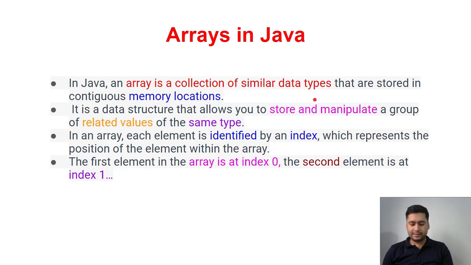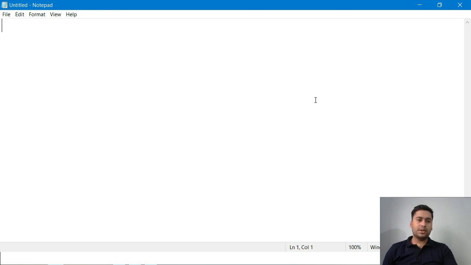Now, what is similar data type? Let's go to the notepad. For example, I have one array, and if I store something like 1, 2, 3, 4, 5 inside this array, this is the similar type, which is integer type. If I give here something like a string type of data, that is not accepted by the array, and it will give an error.